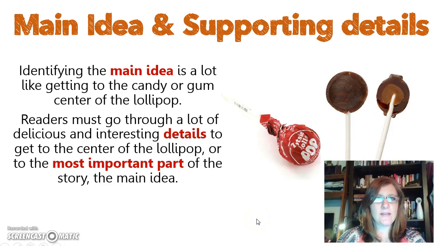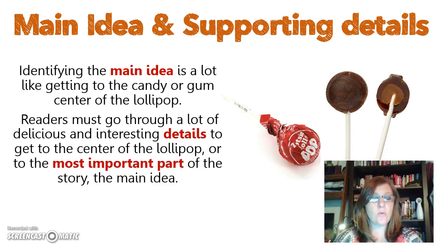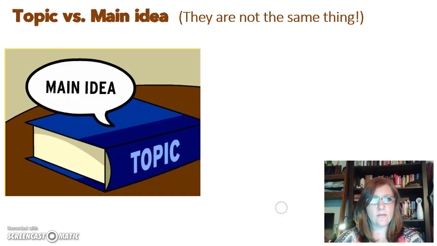Today we will be discussing main idea and supporting details. Identifying the main idea is a lot like getting to the candy or gum center of the lollipop. Readers must go through a lot of delicious and interesting details to get to the center of the lollipop, or to the most important part of the story, the main idea.